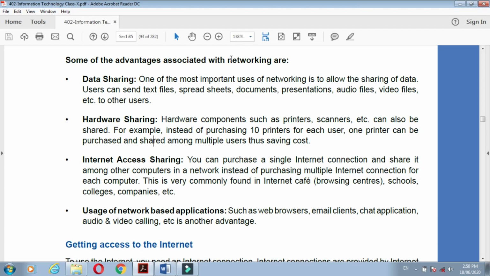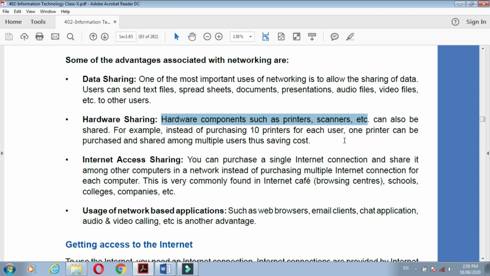How can we share? By using a network. By using a network we can share a single printer and single scanner, and that sharing is called hardware sharing.